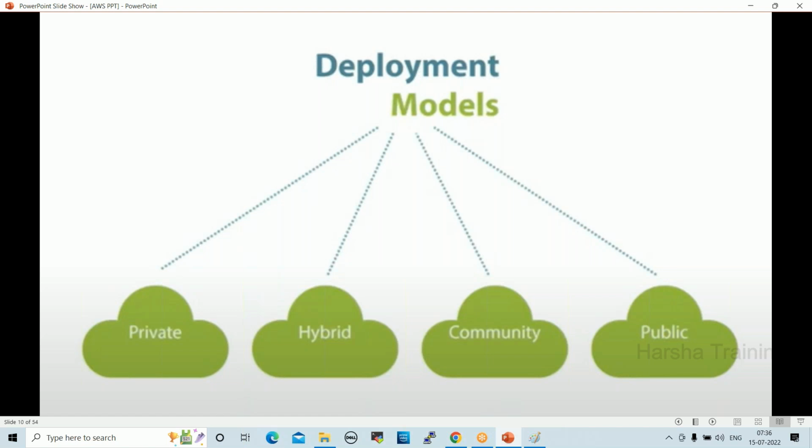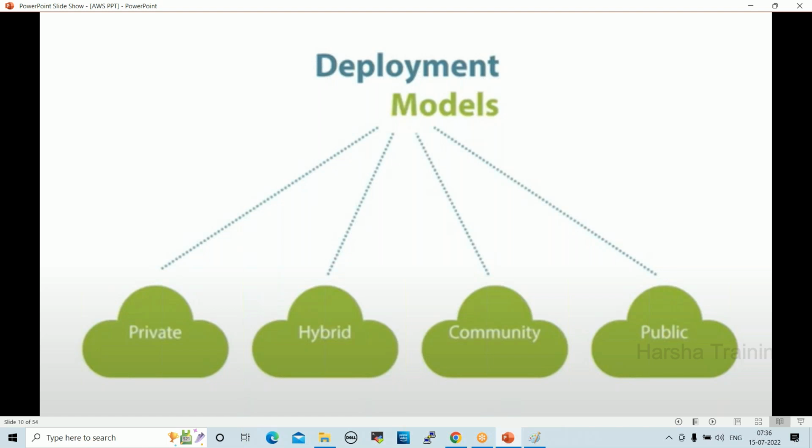AWS provides 100% security. Since 2012 we have been using cloud environments like AWS in our projects, and we haven't seen a single security concern.